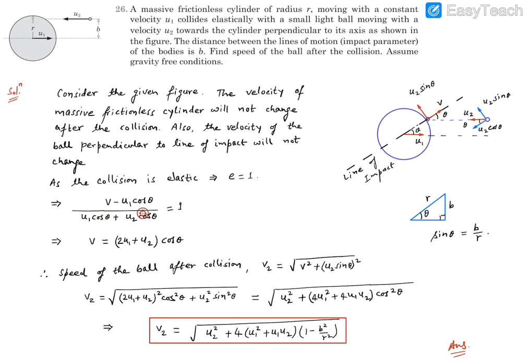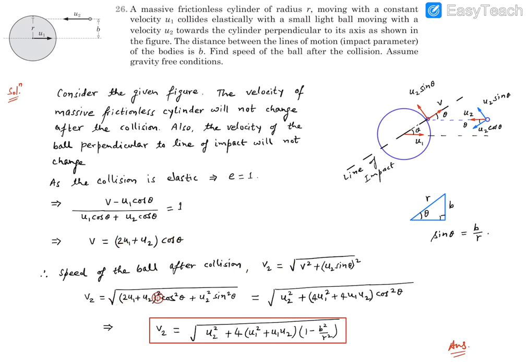Then we can do the cross multiplication and find out v. These terms are going to have cos theta as common, so it's like 2u1 plus u2. Now we got the v we were looking for, and these are the two components of velocity. We can find out the speed. So the speed of the ball after the collision, let's call it v2, is going to be the square root of v square plus u2 sin theta whole square. Now v is this expression, so we can substitute over here.